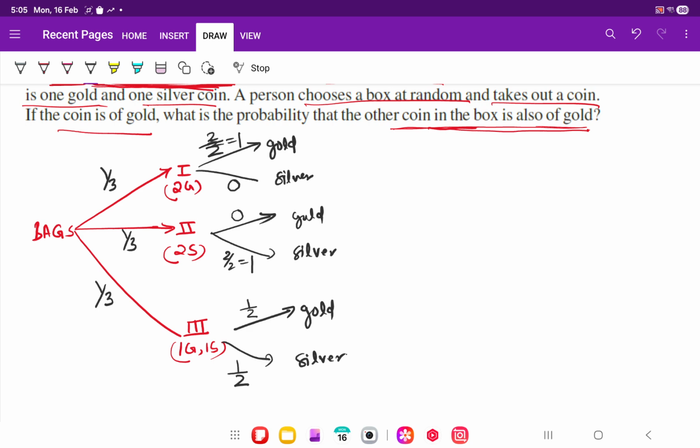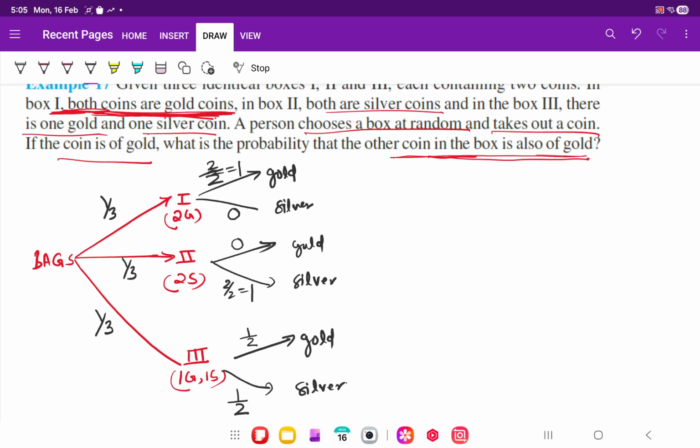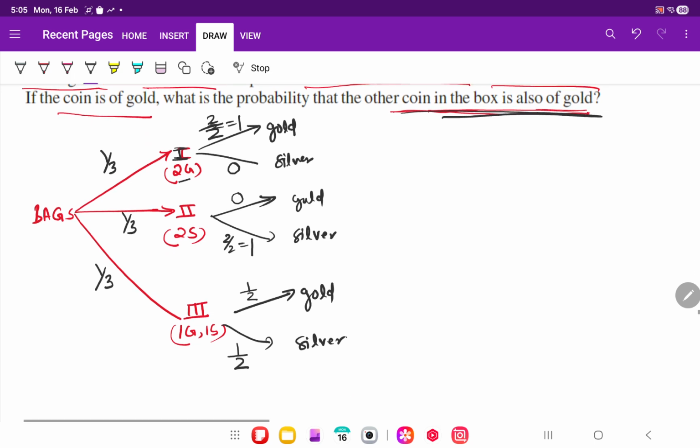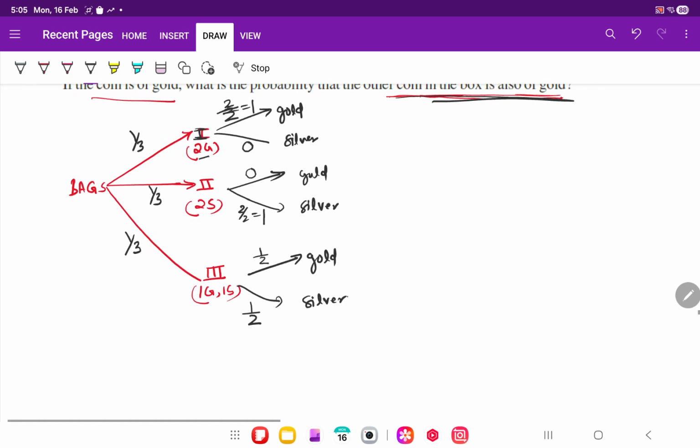We need the probability that the coin is taken from the first bag, because they are saying that the other is also gold. The other being gold is possible only if it is from the first bag, because there are 2 golds. So how to find the probability of having bag 1? The condition is that we are getting a gold coin. Correct?